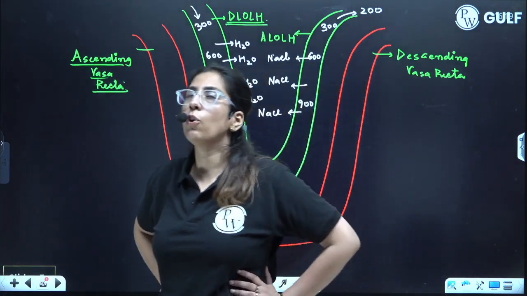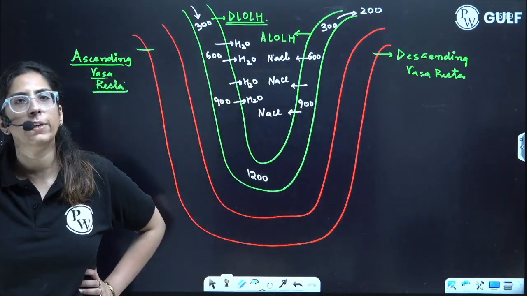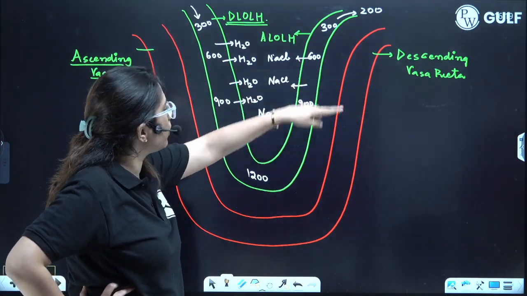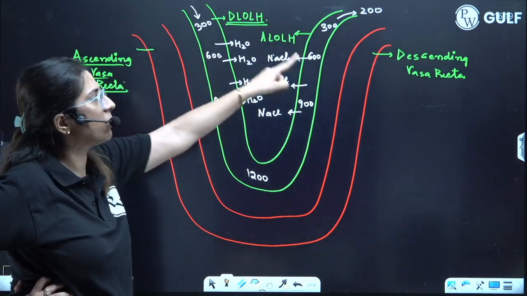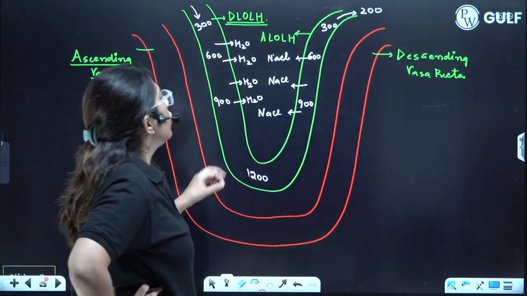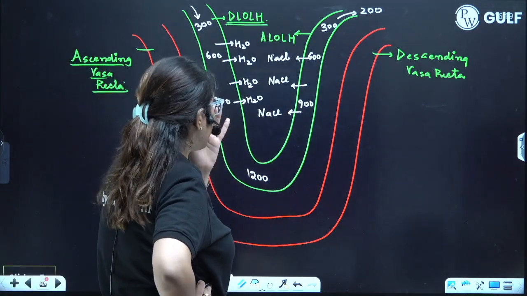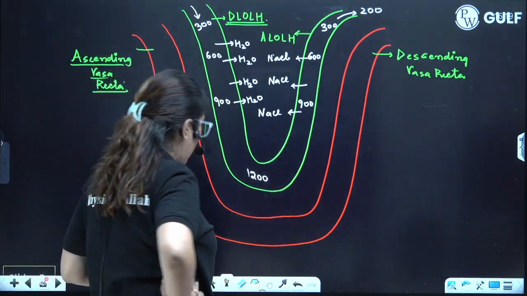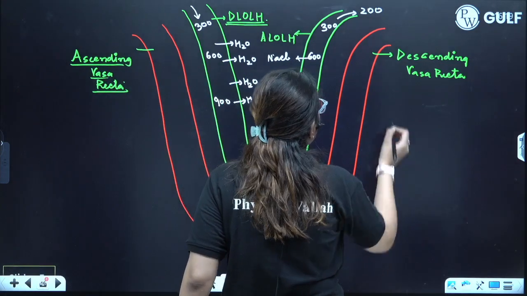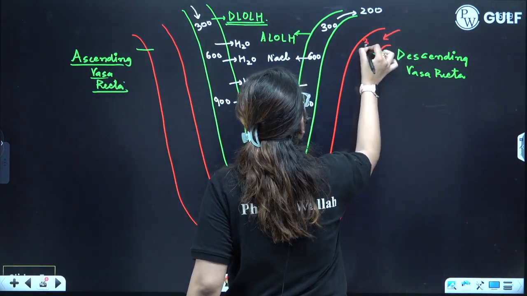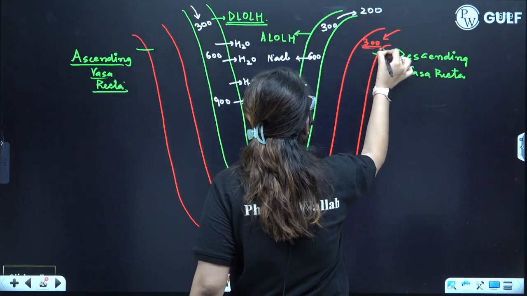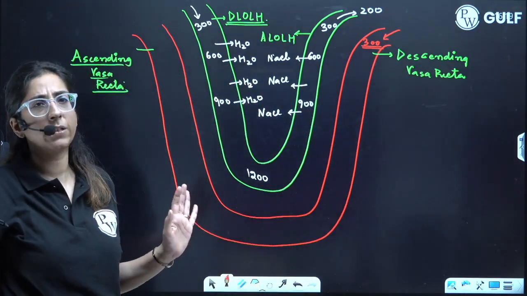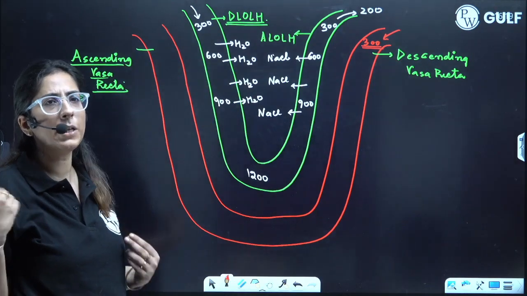The descending limb of the vasa recta is also in proximity with the loop of Henle. But here the flow of blood is opposite to that of the flow of filtrate. If filtrate is flowing in this direction, the blood will flow in the opposite direction, from this side to this side. You have to listen to this point very carefully. Blood is coming with the osmolarity of 300 milliosmol per liter. Blood always maintains the osmolarity at 300 milliosmol per liter because we cannot afford beyond it.